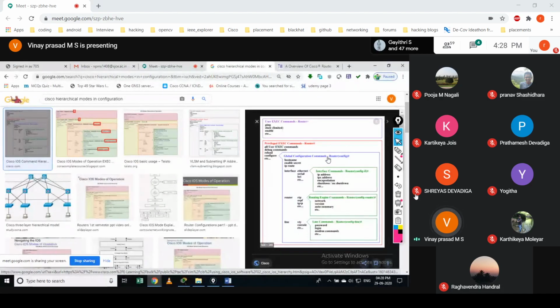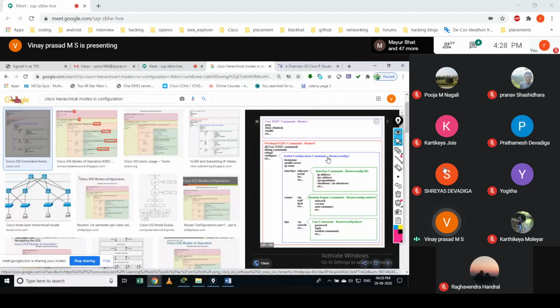To understand these kinds of modes is very simple. Some commands work at user mode, some commands work at privilege mode, and some commands work at global configuration mode. That is what we mean by these modes in this operating system. User mode is where you can run a set of commands that give some information, and it is very basic.